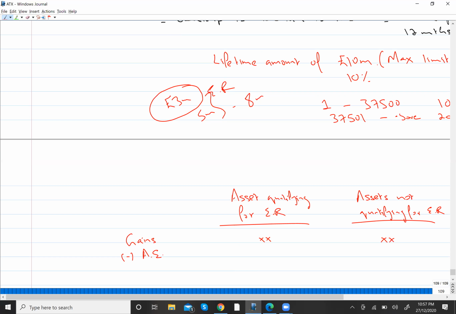So basically over here, you should minus it from those gains which are not qualifying for ER first. Why? Because on these gains you will be paying tax at the rate of 20%. So obviously, from your tax planning point of view, you should minus the annual exemption from gains which are not qualifying for ER, because over there I'm paying more tax, so I should try to reduce my liability.